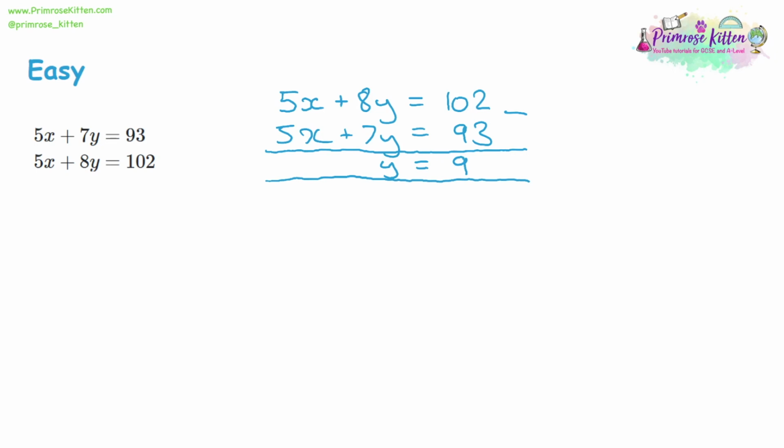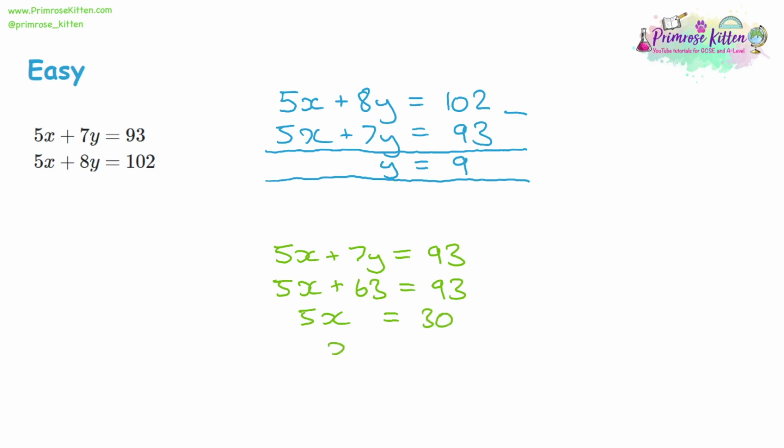For our next step, we want to find out what x is equal to. So we take one of our original equations. Let's start with the top one. 5x plus 7y is equal to 93. Now, as we know that y is equal to 9, we know that 7 lots of y will be 7 lots of 9, which is 63. Now we have an equation with one variable that we can solve. We can take 63 from both sides, leaving us with 5x is equal to 30, and then divide both sides by 5, giving us x equals 6.